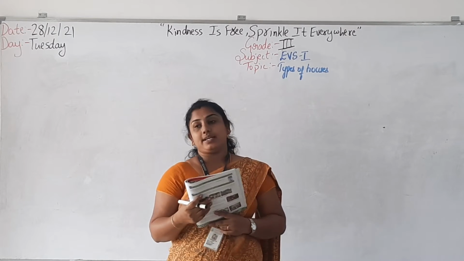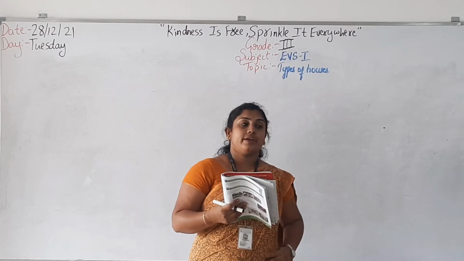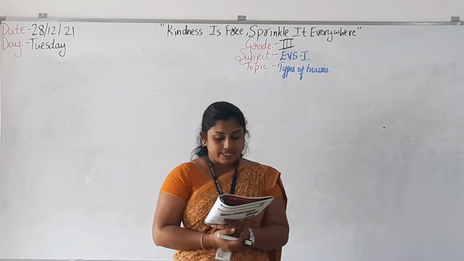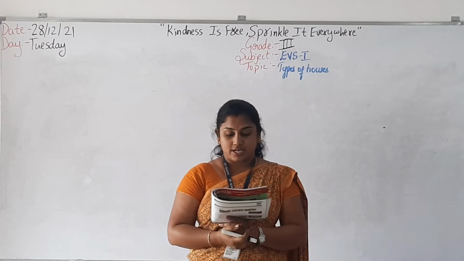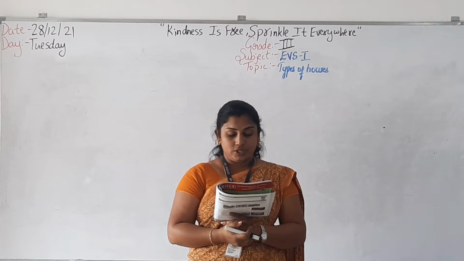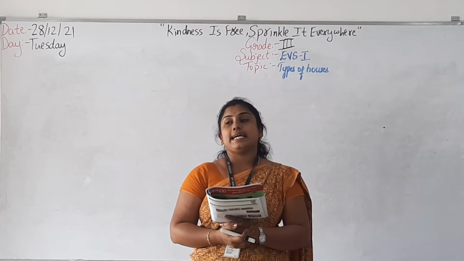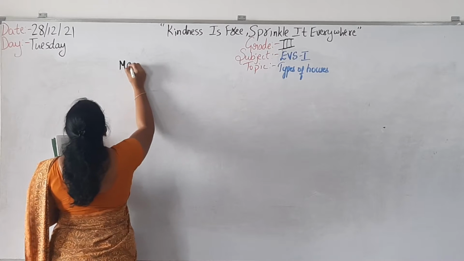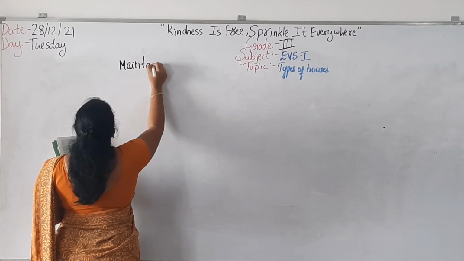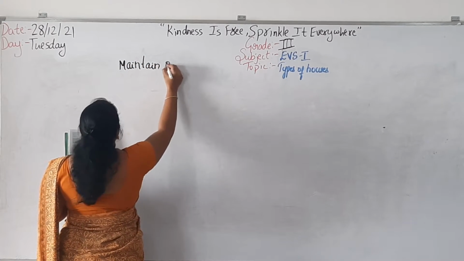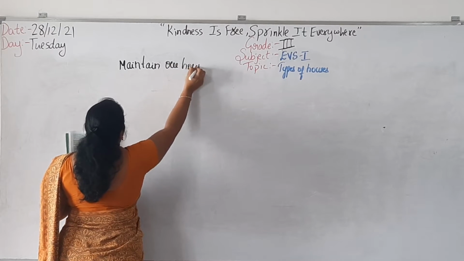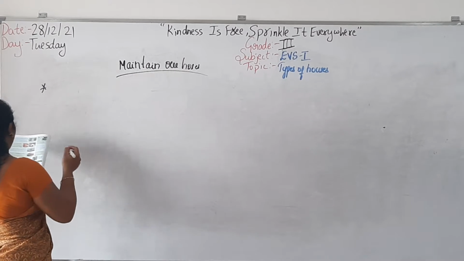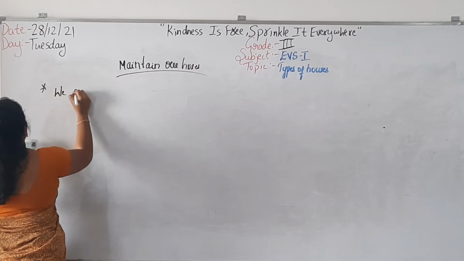So how do we maintain our houses? We are going to learn about how to maintain our houses. The first point is, to be healthy, we need sunlight and fresh air inside our house. So we should keep windows open to let in sunlight and fresh air. So every day we are waking up and every day we need what? Sunlight. For that purpose what we have to do is we should